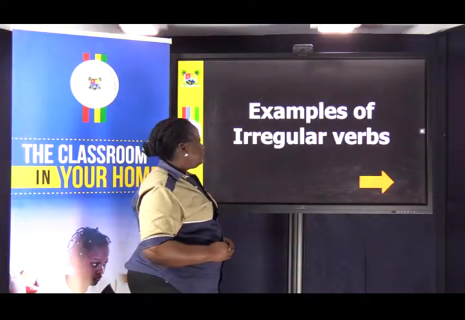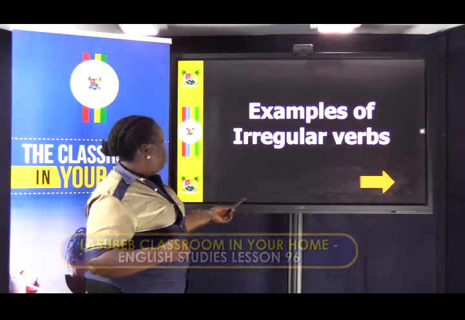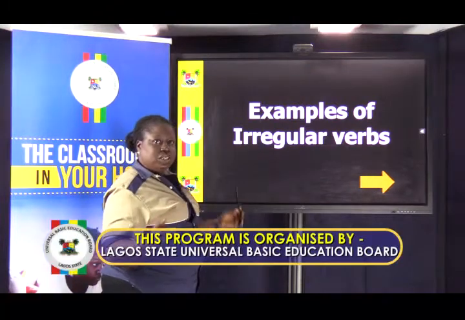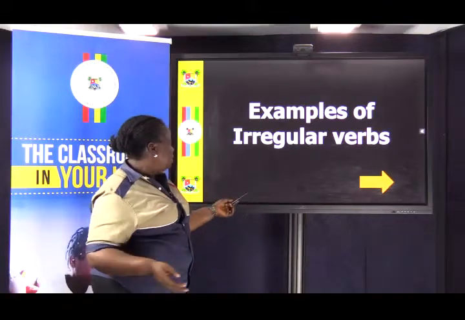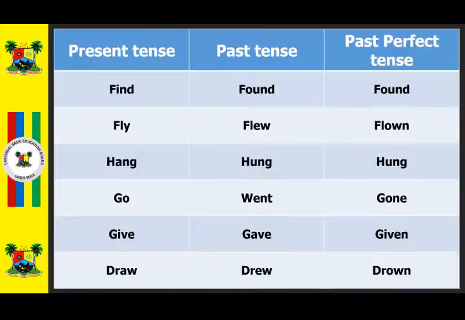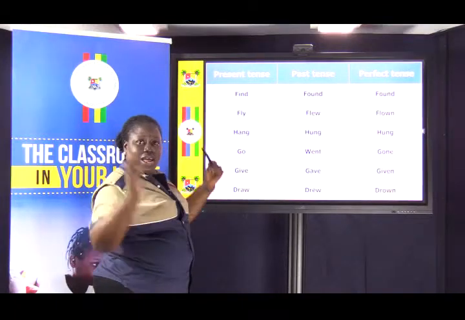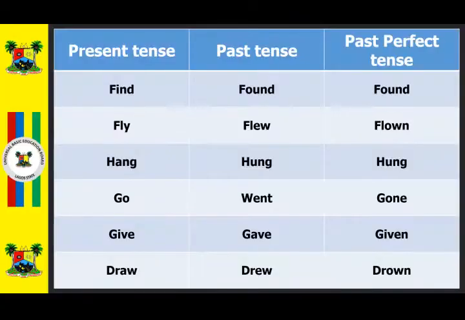Are we together? Now let's look at examples of irregular verbs. The ones that you need to change maybe a letter or two letters when considering the past tense and the perfect tense forms. Find. The past tense of find is found and the perfect tense remains found. What about fly? The past tense of fly is, brilliant children, flew, and the perfect tense is flown. Hang, H-A-N-G, hang. The past tense is hung, and the perfect tense remains hung.